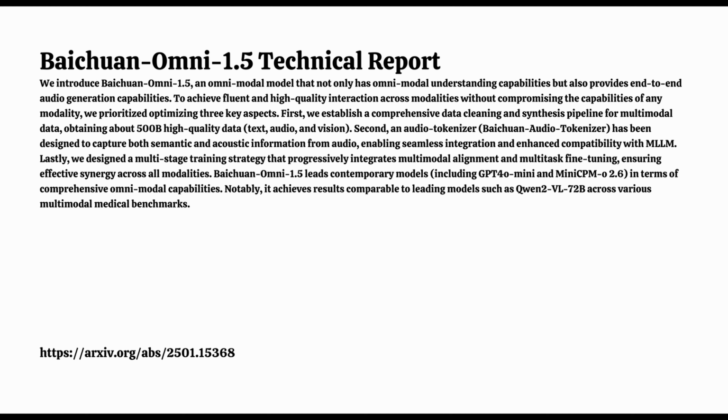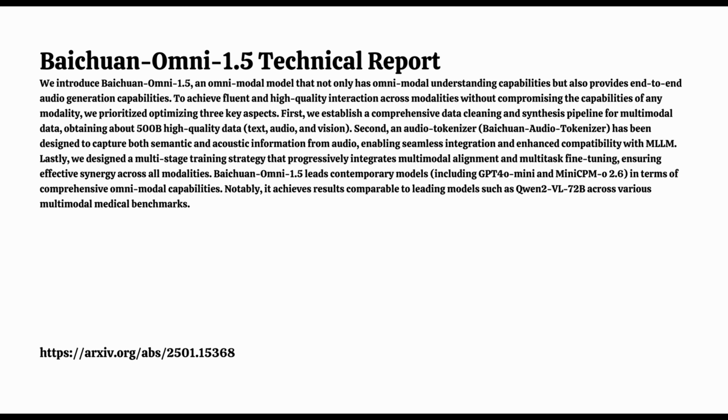But they didn't stop at individual modalities. They also tested Baichuan Omni 1.5 on what they call omnitasks, which require processing information from multiple sources at the same time. So this was like the ultimate test of its multimodal ability. So does it rise to the challenge? It did. It outperformed other open source multimodal models, showcasing its ability to integrate information from all these different sources.